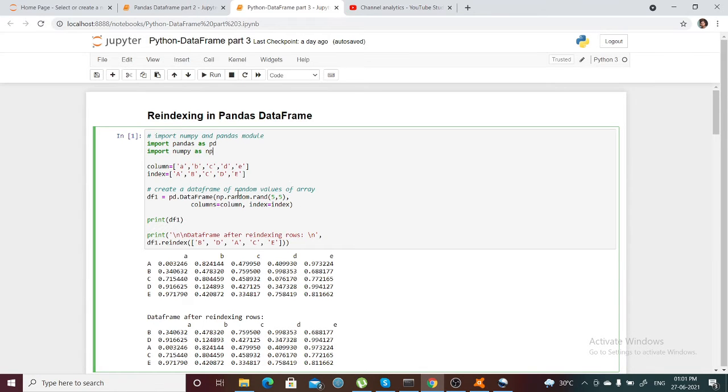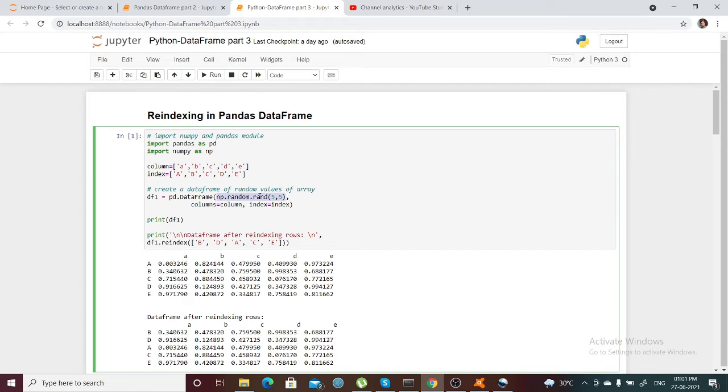So how are we going to do reindexing? Normally, I have imported two modules, pandas and numpy, and assigned five columns in a list and also five indexes. So we can guess we have five columns and five rows, and we need to get the values, so it is nothing but 5 cross 5.